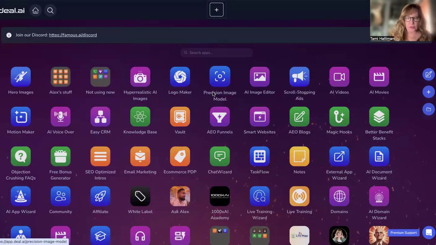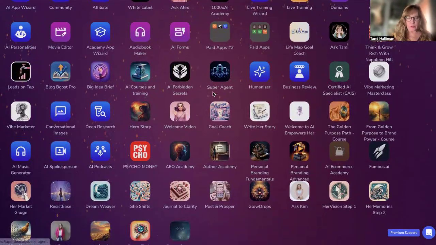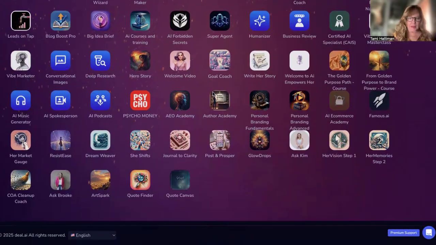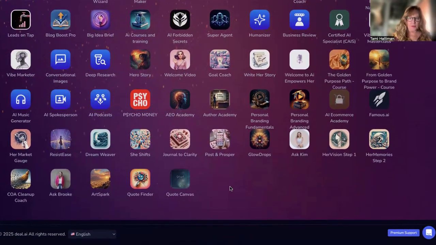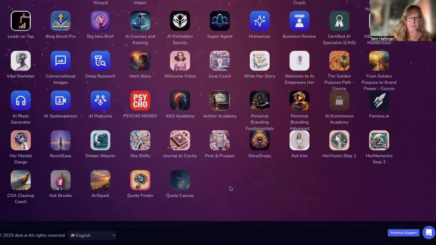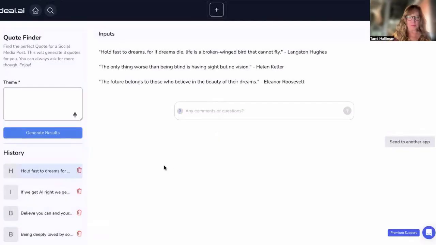Today, I want to show you two new apps that I have added to the platform and give you the instructions on them. So this is actually my back office of the platform. Depending on where you have signed up, yours is going to look a little bit different, but all the apps look the same. So let's go to Quote Finder.